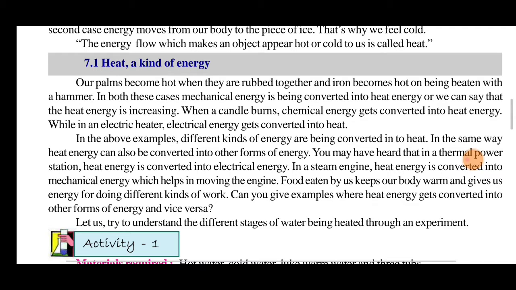In both these cases, mechanical energy is being converted into heat energy. When a candle burns, chemical energy gets converted into heat energy, while in an electric heater, electrical energy gets converted into heat. In these examples, different kinds of energies are being converted into heat.